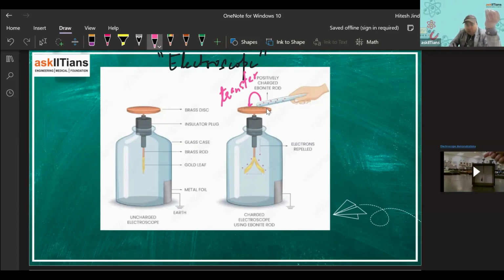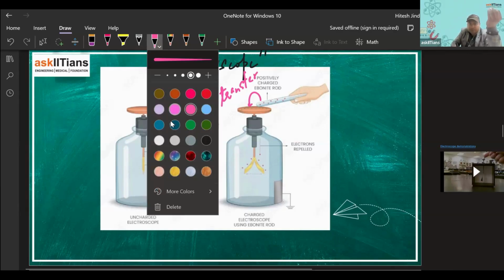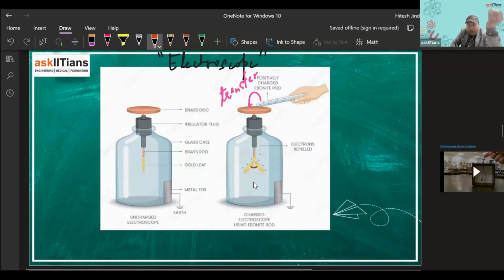Now these positive charges come to here, and they are connected to these gold leaves. So these positive charges will go here also by conduction. So these two gold leaves will get positive charges, and we know that both the gold leaves, as they are having positive charges, like charges repel. So these charges on the gold leaves will make them repel, and there is some angle that is coming. You can see here we are having some angle theta. This is the angle of deflection, we can say.